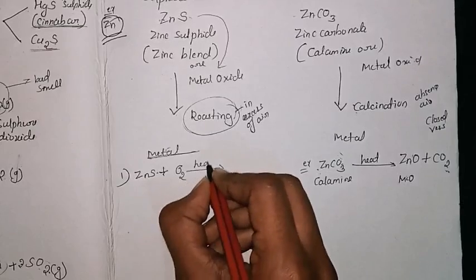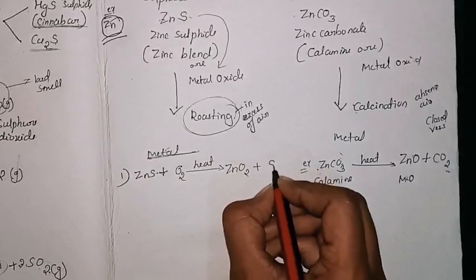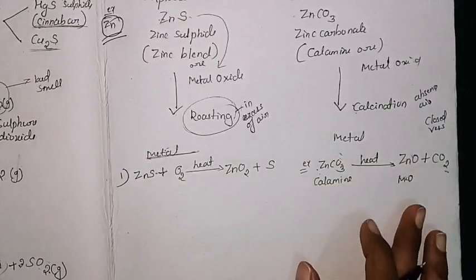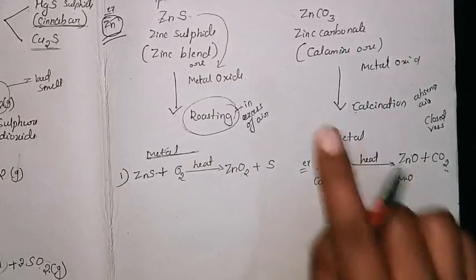When you heat this, there is a formation of zinc oxide plus sulfur dioxide, and you have to balance the equation here. So now you got the metal oxide.